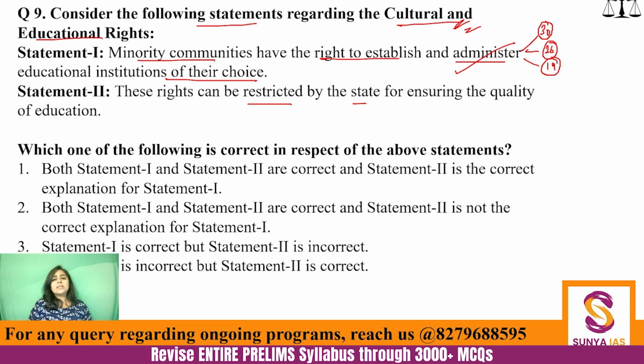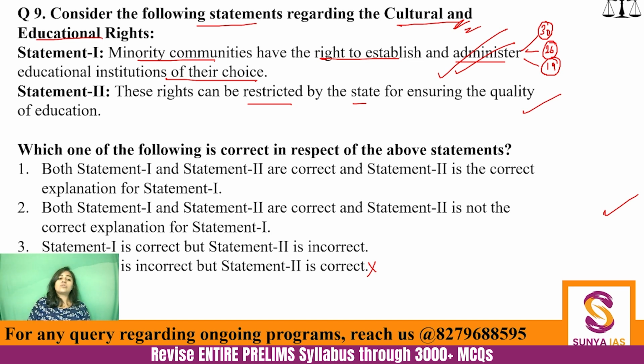So definitely the first statement is correct. Now when the first statement is correct, then one option is eliminated. That is option number 4 is eliminated. Now let's come to the second statement. These rights can be restricted by the state for ensuring the quality of education. Yes, they can be restricted, and of course it is also a generic statement.